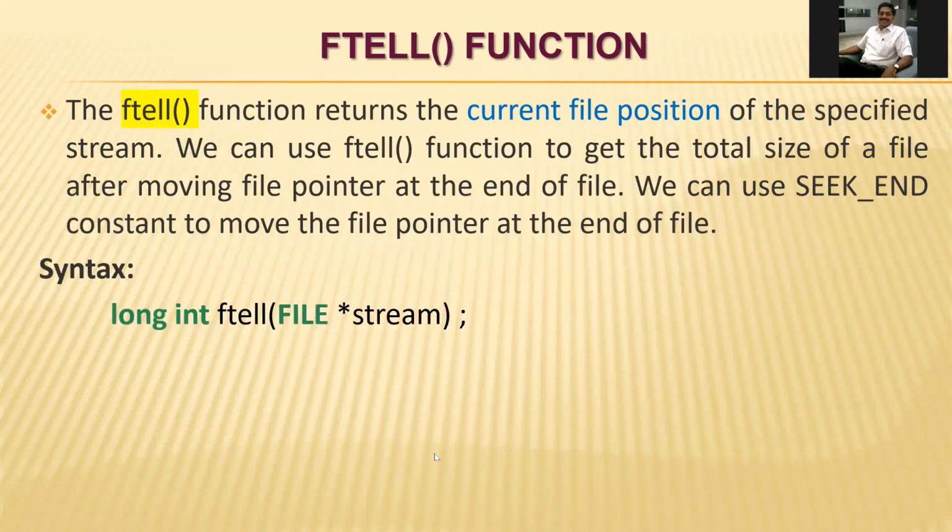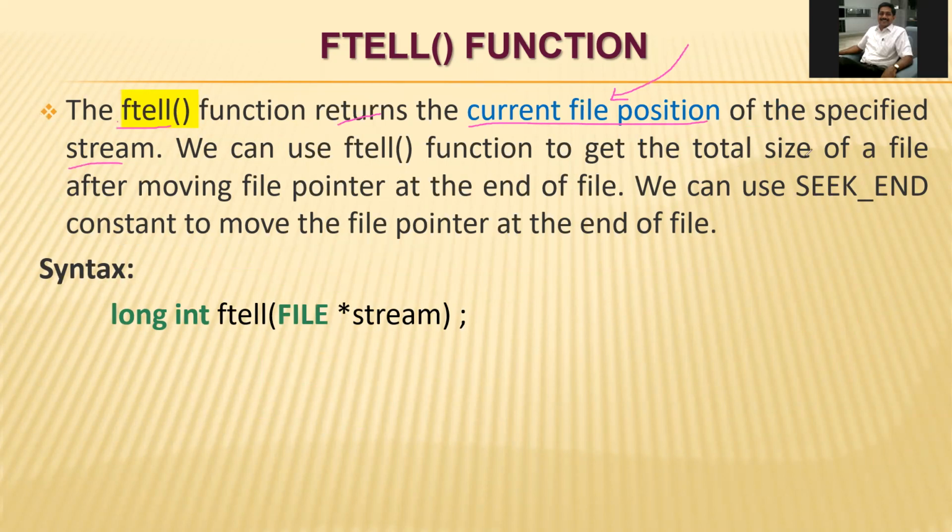And the next function is the ftell function. What is the ftell function? The ftell function will return the current file position, which is also very important. It gives the current position of our pointer in the specified stream, in the sense the file.